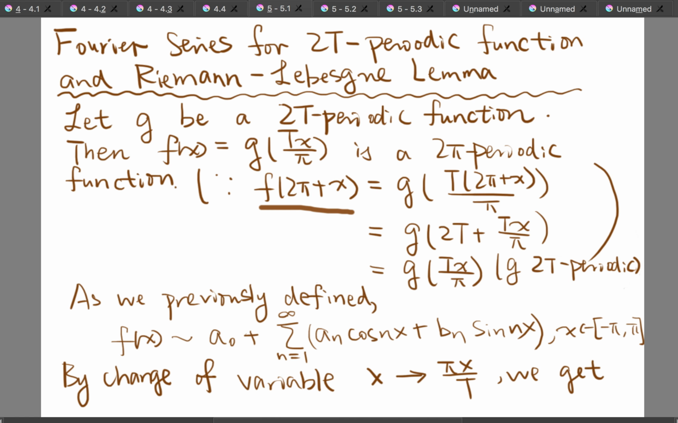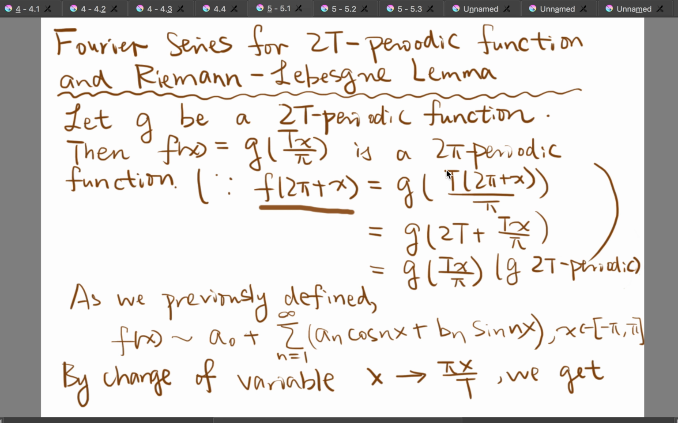So let g be a 2T periodic function. Then we can define a 2-pi periodic function f(x) as g(tx/pi). To see that it is a 2-pi periodic function, we just compute f(2 pi + x), which is equal to g(t(2 pi + x)/pi). And this is equal to g(2t + tx/pi). And as g is a 2T periodic function, we see that it is equal to g(tx/pi), which is equal to f(x) as we defined.